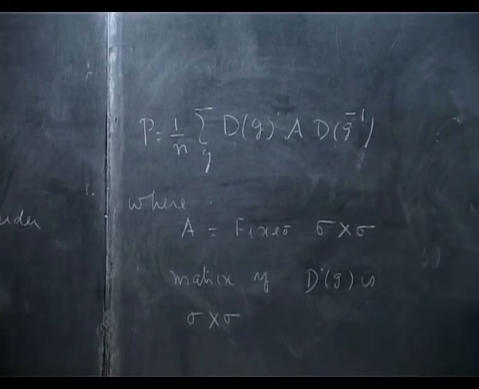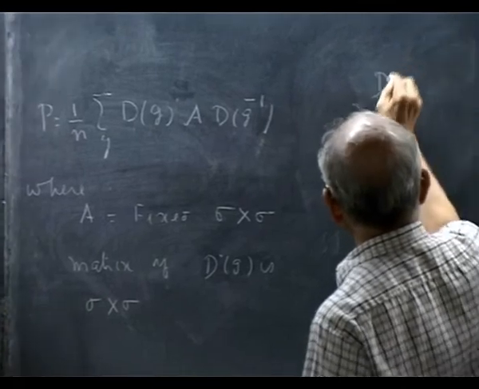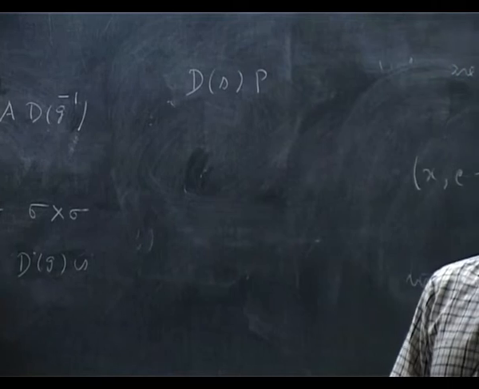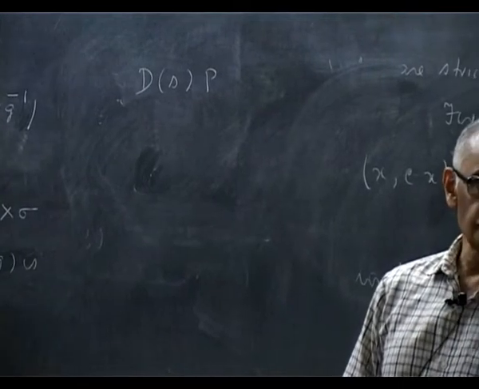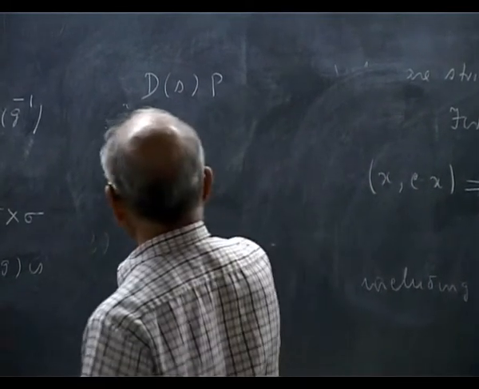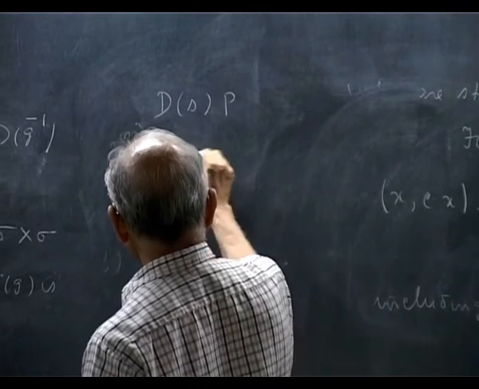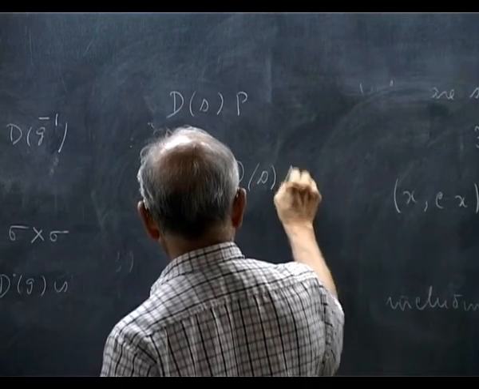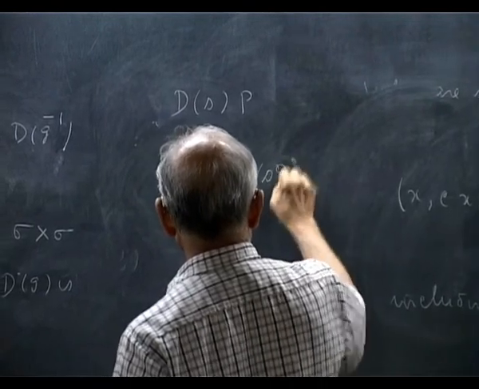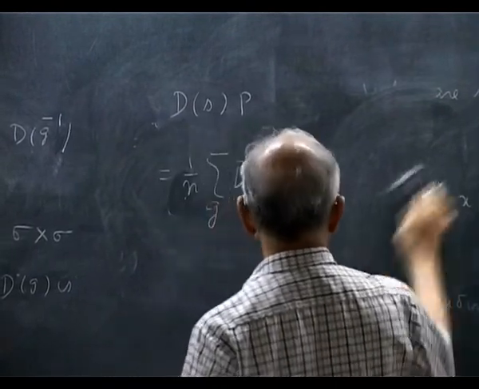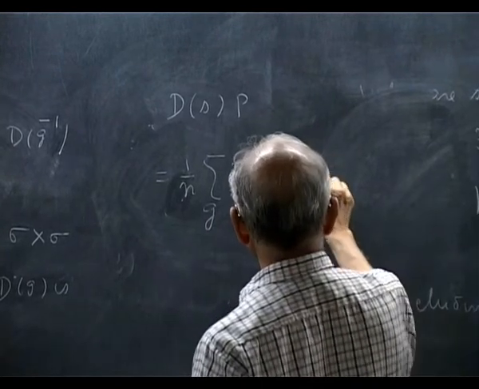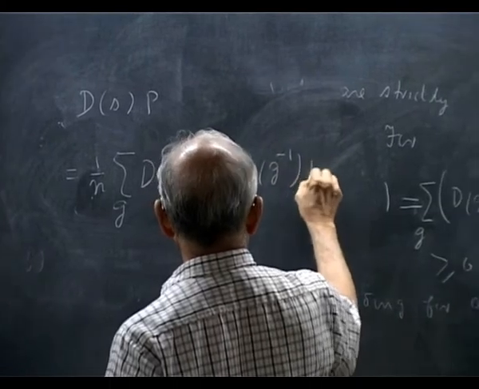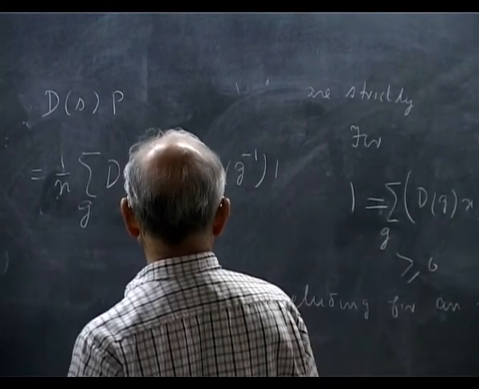Because then you see from here that D of S P is, what happens, this is 1 over n summation over G of D of SG, A, D of G inverse.